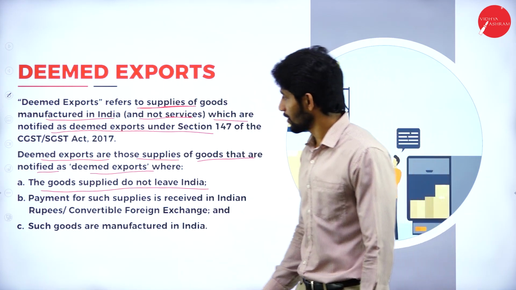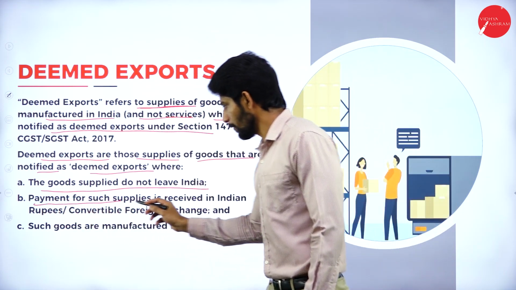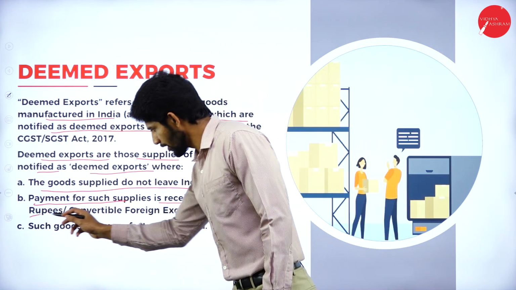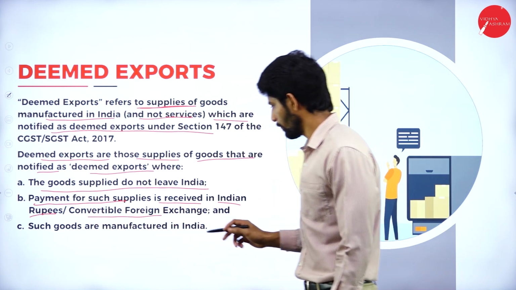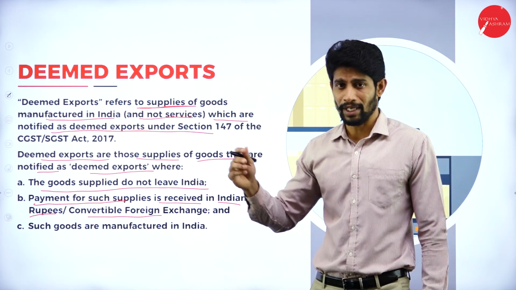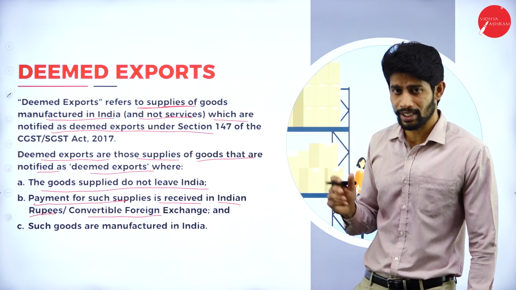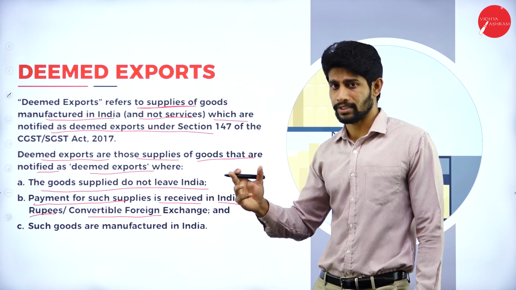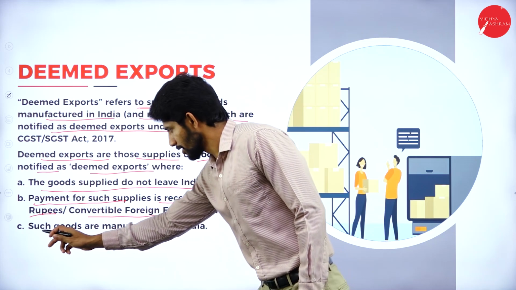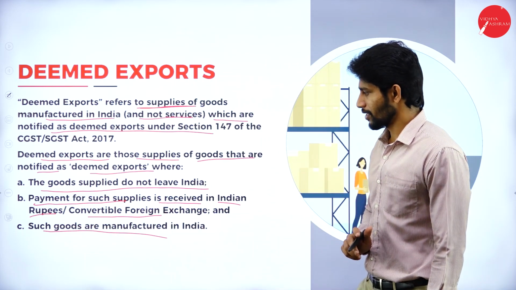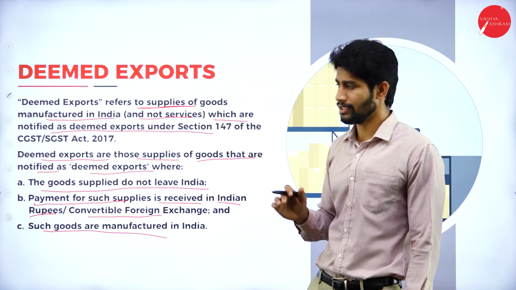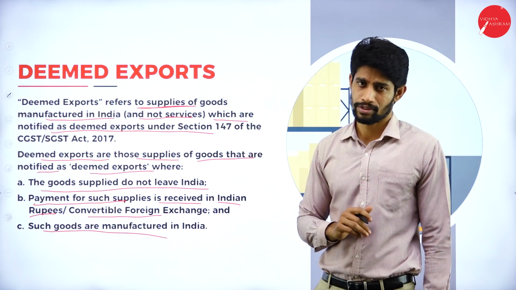Next, payment for such supplies is received in India or in Indian rupees convertible for foreign exchange. Yes, convertible for foreign exchange. So if the payment is received in India in Indian rupees and it is convertible to foreign exchange, then it is also considered as deemed exports. Next, such goods are manufactured in India. Yes, if the exporting goods are manufactured in India, then it is deemed to be exports.